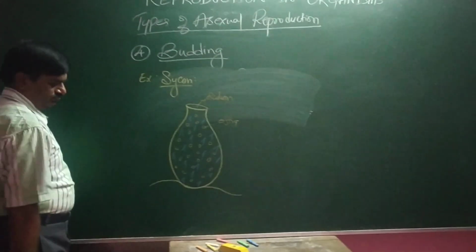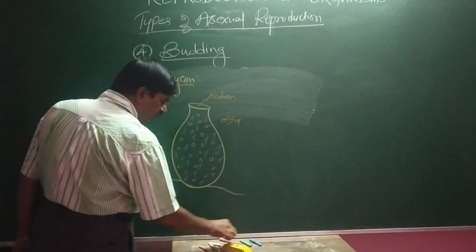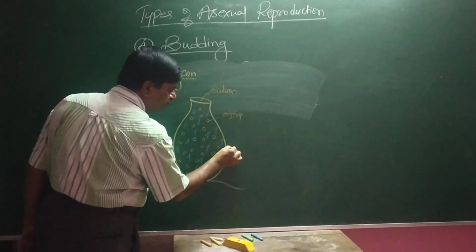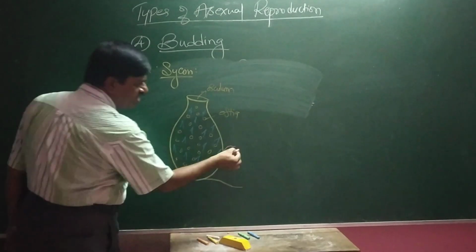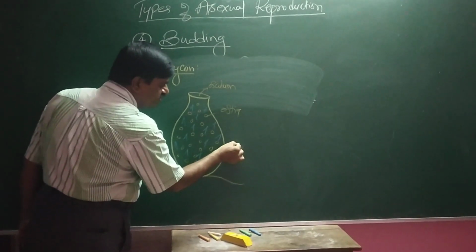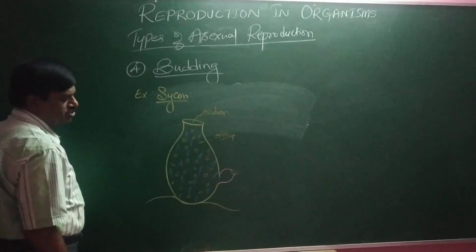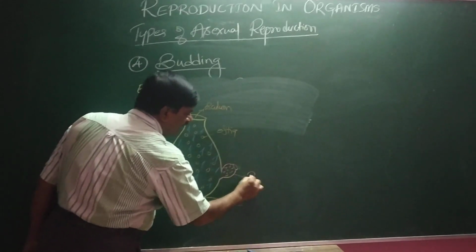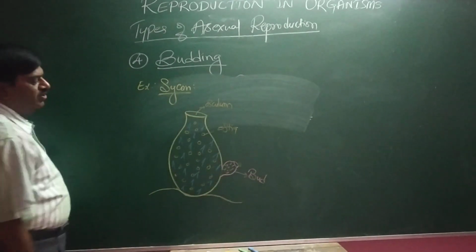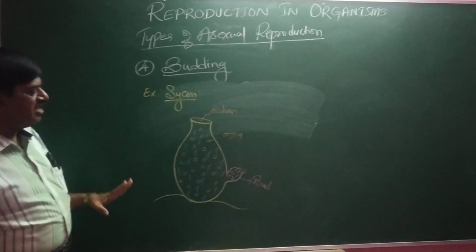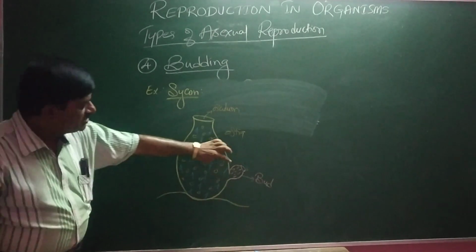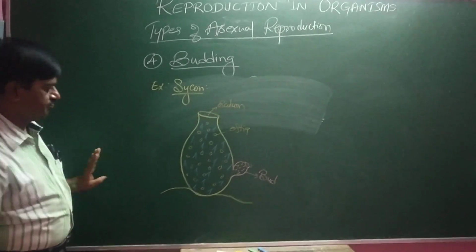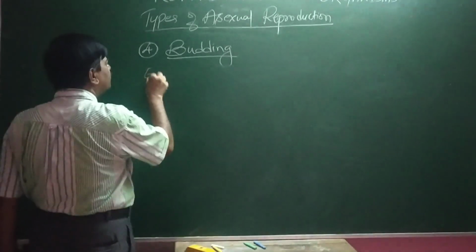This Sycon gives rise to a small outgrowth, and this outgrowth is called a bud. This bud forms an osculum, minute pores and spicules, attains maturity, and is cut off or pinched off to give rise to a new individual. This bud is formed from outside, so it is even called an exogenous bud. We'll go for the next example.